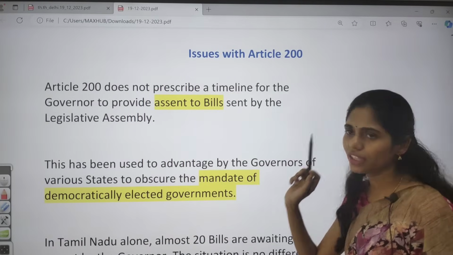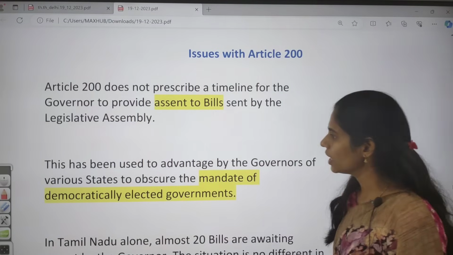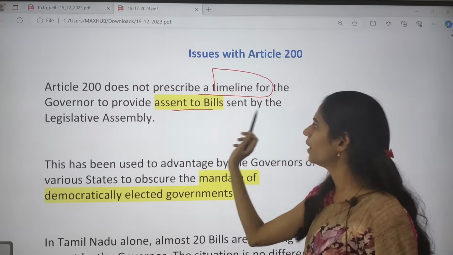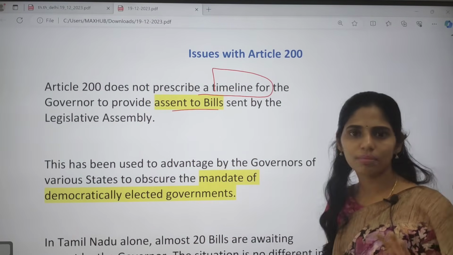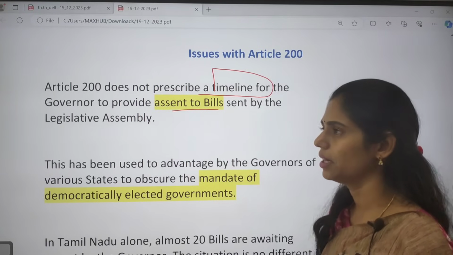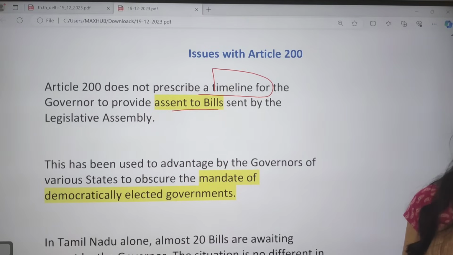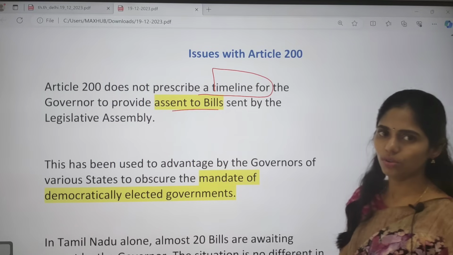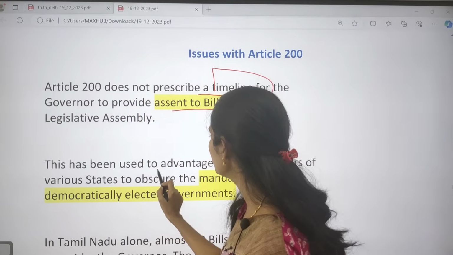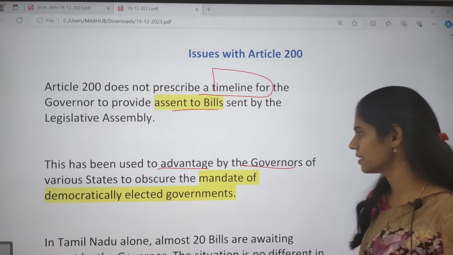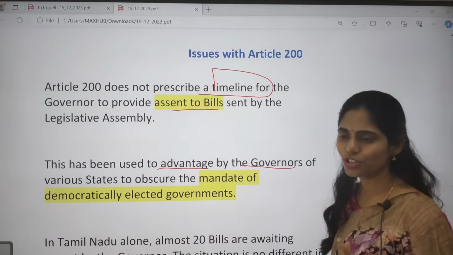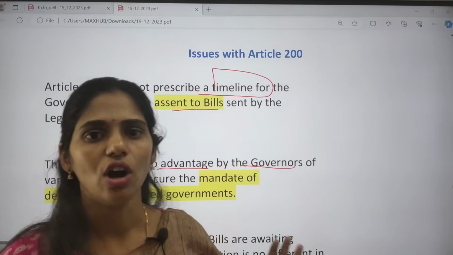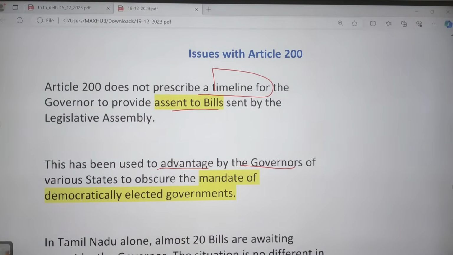And what are the issues with Article 200? Article 200 does not prescribe the timeline for the governor to provide assent to the bills. Because of this, especially in Tamil Nadu, many bills have been passed, it has been more than 2 years, but no assent has been given by the governor. This is one loophole, and it has been used to advantage by the governors of various states, who are not giving assent. Because of this, the decision making process and the legislation process are delayed in the state governments, especially in these non-BJP ruling states.